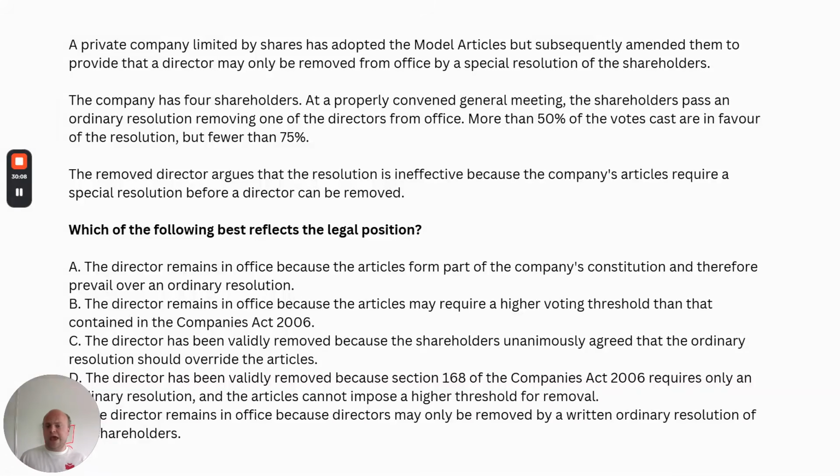But going back to the MCQ then, the director who has purportedly been removed is arguing that it won't be effective given that the articles require that 75% approval. But applying the law to the facts, we know now that we only need that ordinary resolution, and we've got that. The MCQ has told us that the general meeting's been properly convened, that the resolution has passed as an ordinary resolution, so more than 50% of the votes cast are in favour. So we know that we can disregard the director's arguments because that provision attempting to make that higher threshold, that 75%, will be void.